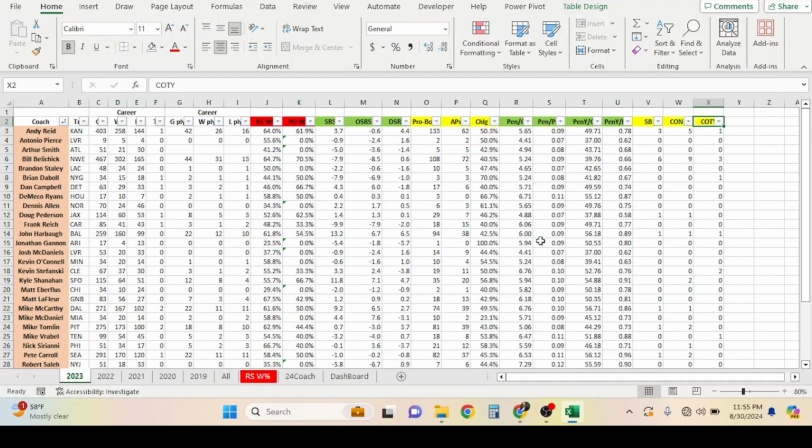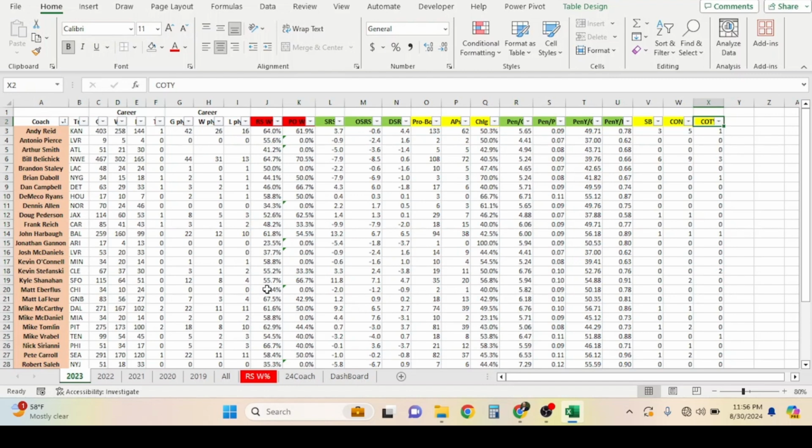So I want to first bring your attention down to the red tab down at the bottom, which represents regular season win percentage. We want to make your eyes move to the left where we have our data. And in the first step of every model, you want to collect your data and you want to analyze it. So the first step of collecting the data, what we did is we collected all these stats from the 2023 all the way to the 2019 season.